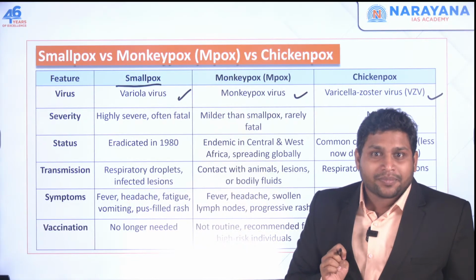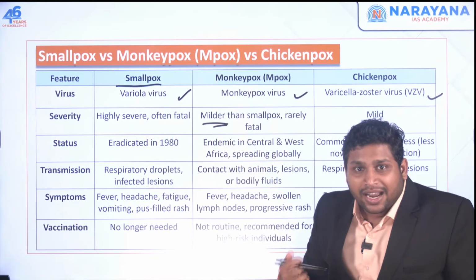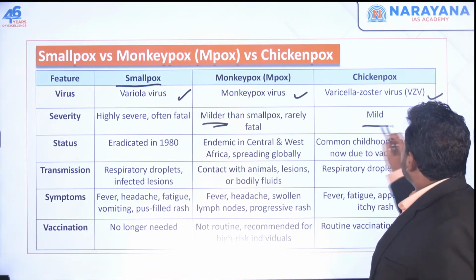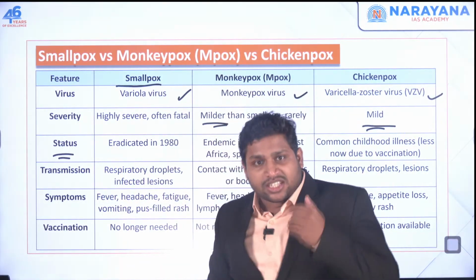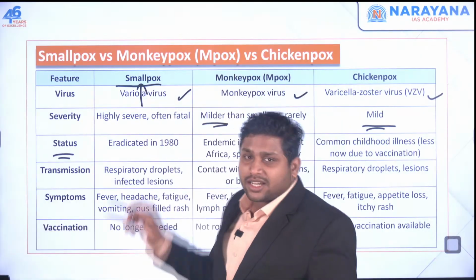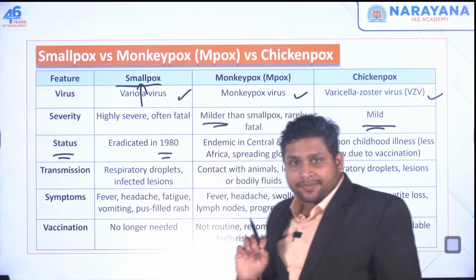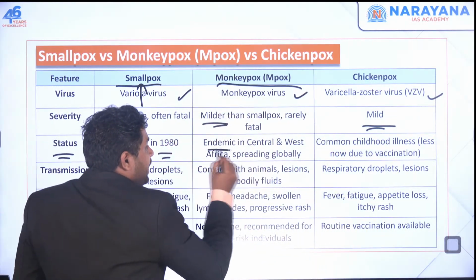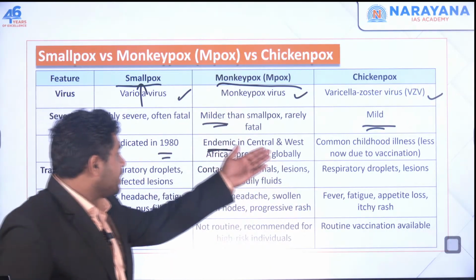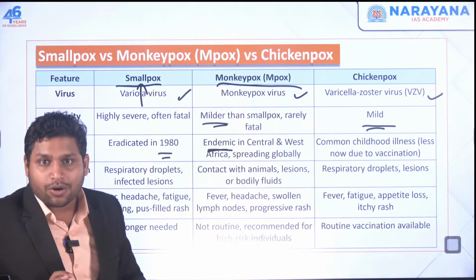Compared to smallpox, monkeypox is a little milder, and compared to monkeypox, chickenpox is way milder. Now, what is the status right now? Smallpox has been eradicated completely, in 1980. Monkeypox is endemic in many countries in Central and West Africa, and it is still spreading in many parts of the world.